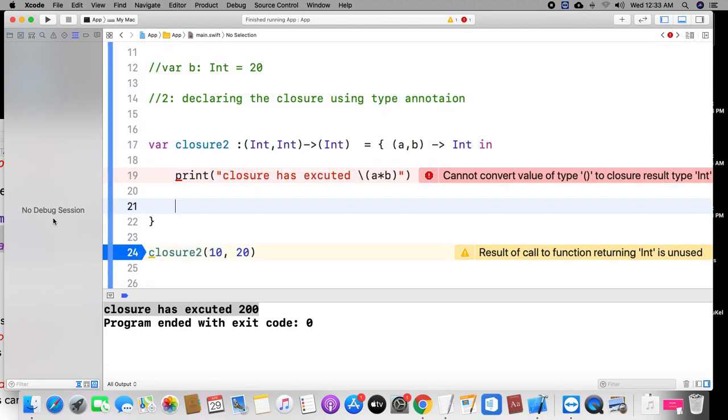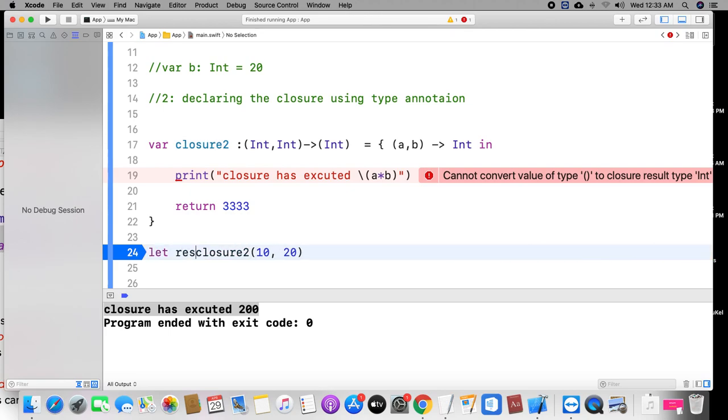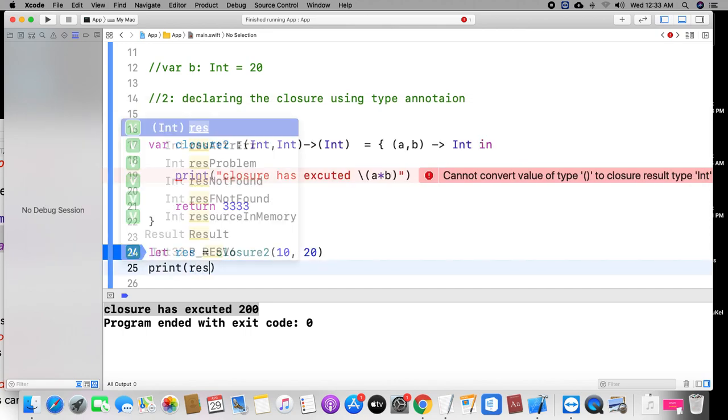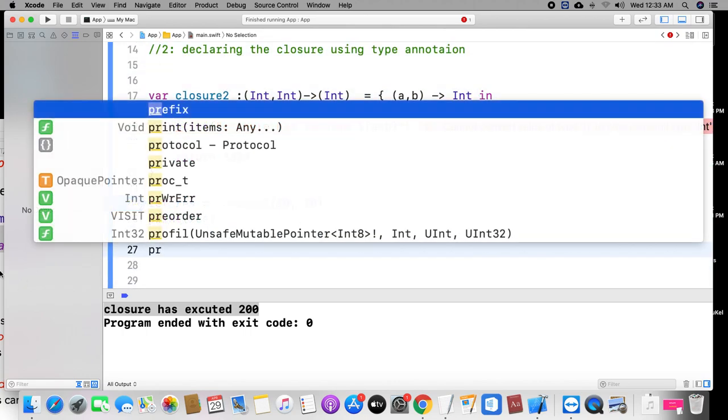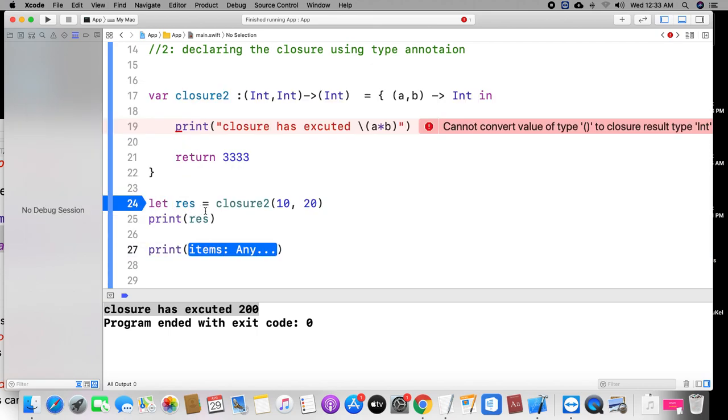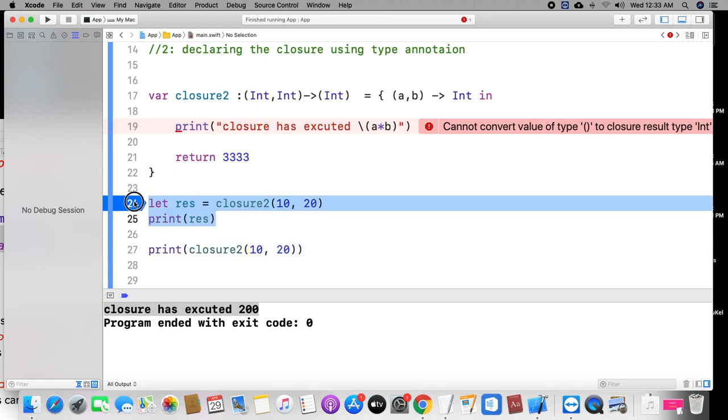Always you need to give some return value, that is integer. The return value will be taken in res. Otherwise, if you want, you can call this directly in the print statement also, avoiding these two lines of code.